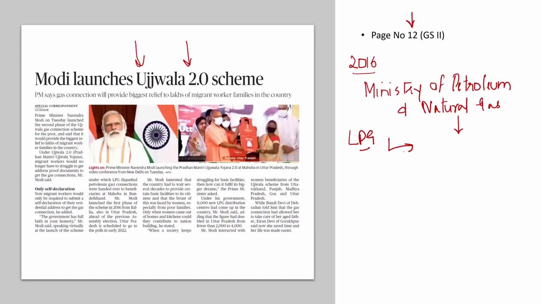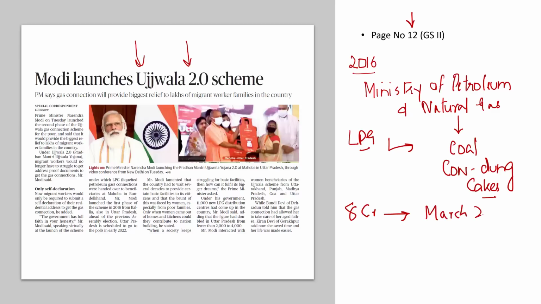Why? Because otherwise they would use firewood, they would use coal, they would use cow dung cakes, which is injurious to their health as well as the environment. The target was that we will release 8 crore LPG connections by March 2020. And this target has already been achieved.